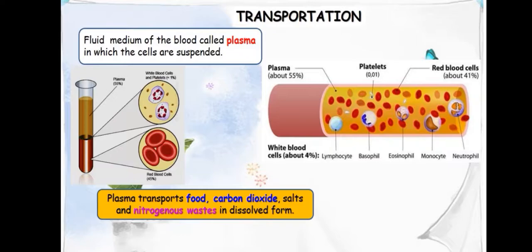Okay, here we have seen in previous chapters and previous standards that blood transports food, oxygen and waste material in our body. We know that blood transports food, oxygen and other materials in our body. That's why blood is called a connective tissue. Blood is the connective tissue.